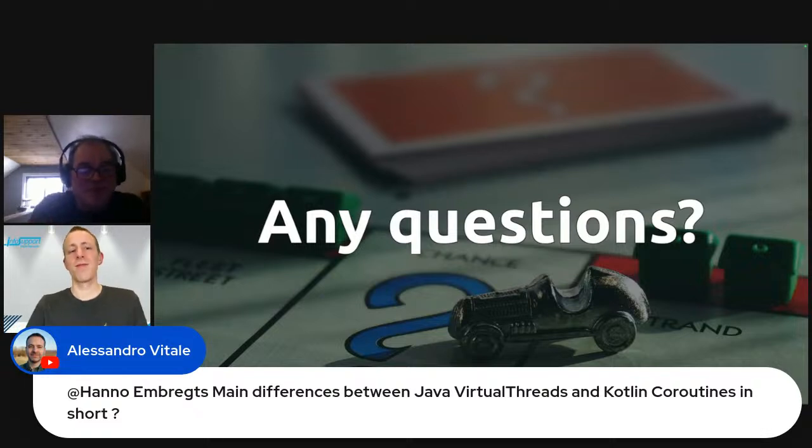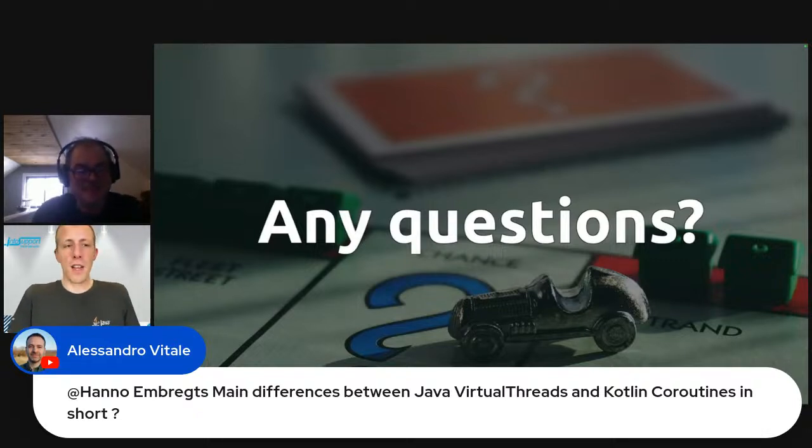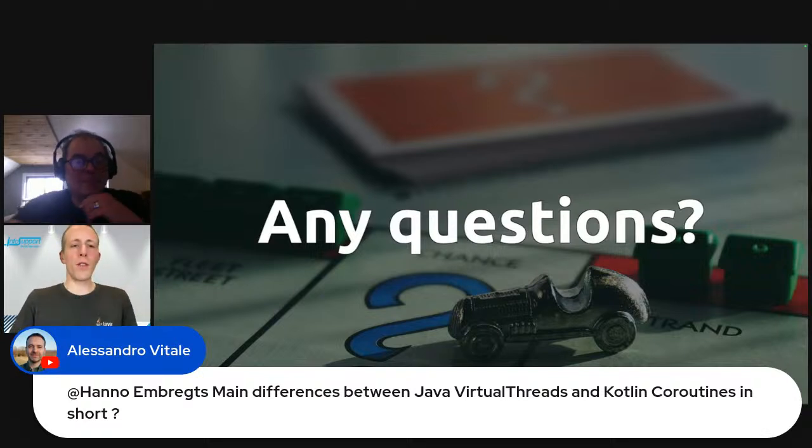Okay, so Alessandro asked, what is the main difference between Java virtual threads and Kotlin coroutines in short? That's a good question. So they are similar, right? They are similar in the way that coroutines are also a way to make sure that running on a thread is not as invasive, right, in terms of memory usage and startup time and disposal time. So they are similar.